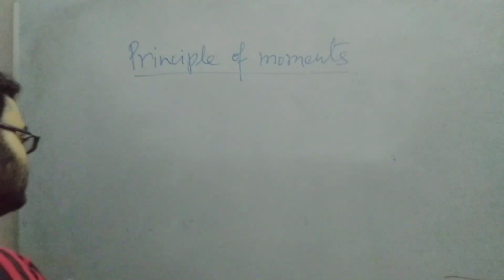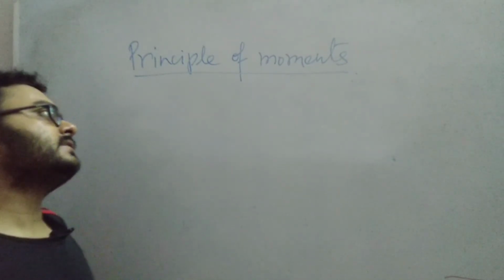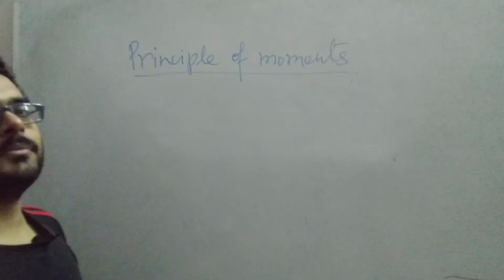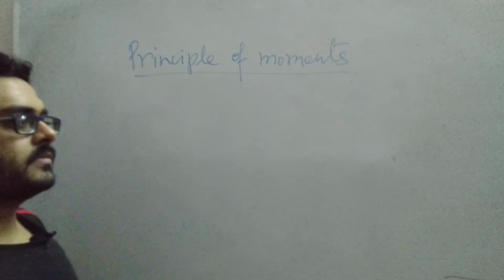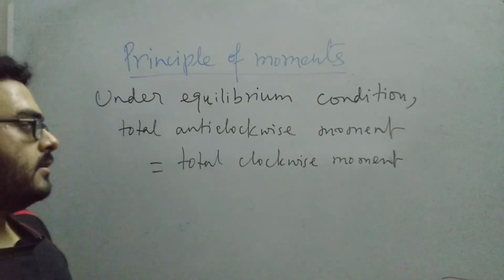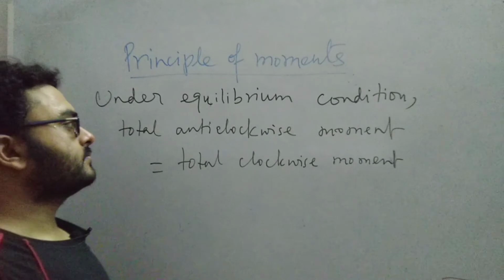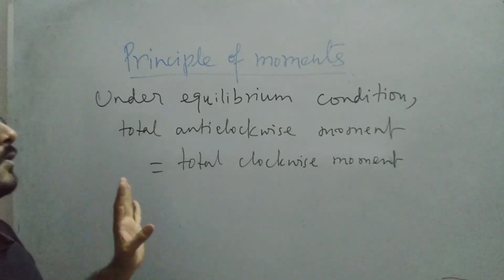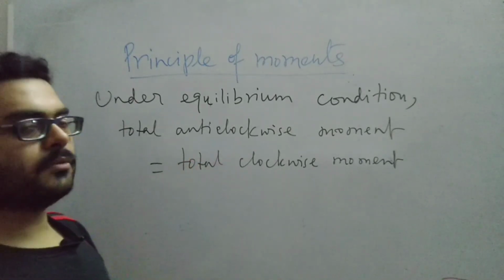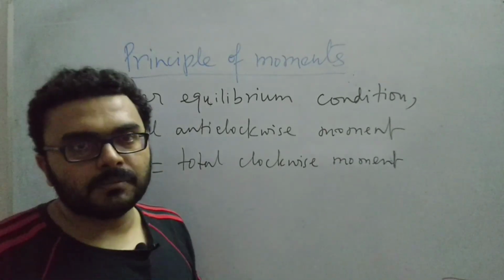When a body is in the condition of equilibrium, you may note it down, the principle of moments states that the total anti-clockwise moment produced on the body should be equal to the total clockwise moment on the body.